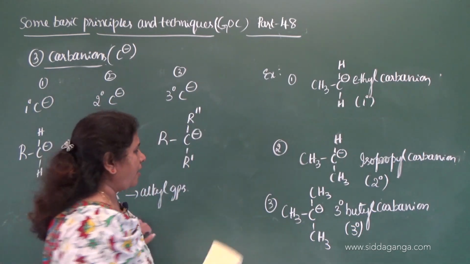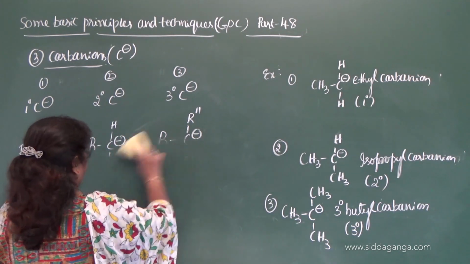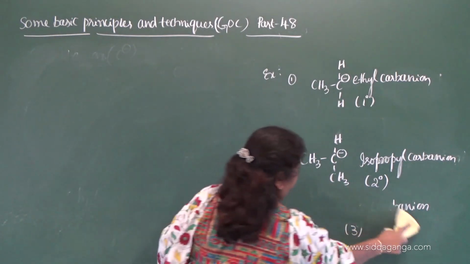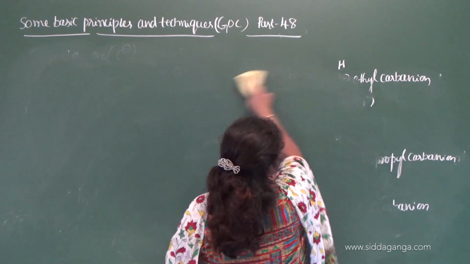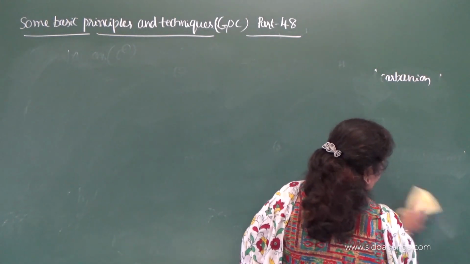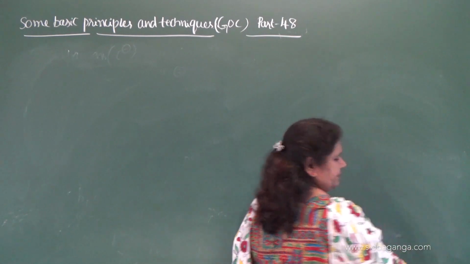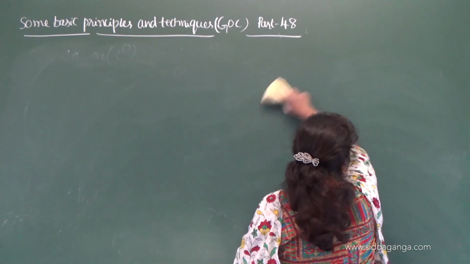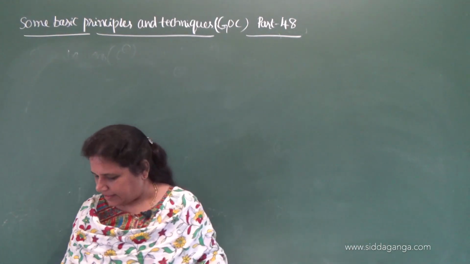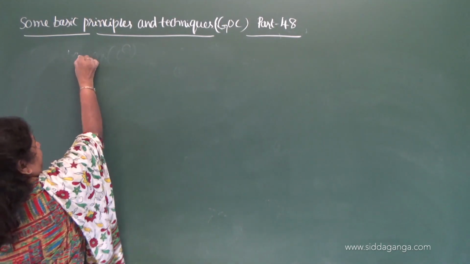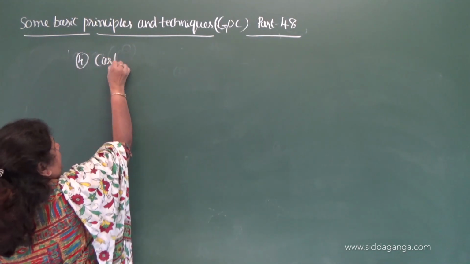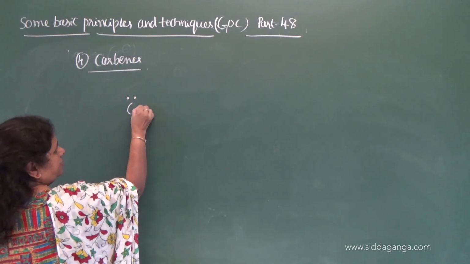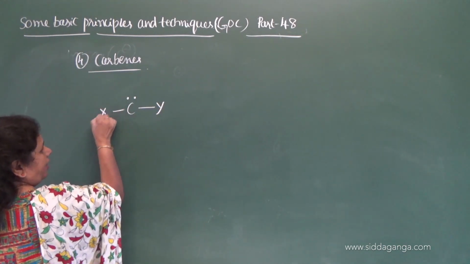It is nothing but carbenes. So move on to the fourth one, which is nothing but carbenes. Okay, fourth one, carbenes. So how to represent this carbene? So this is the representation of carbene.